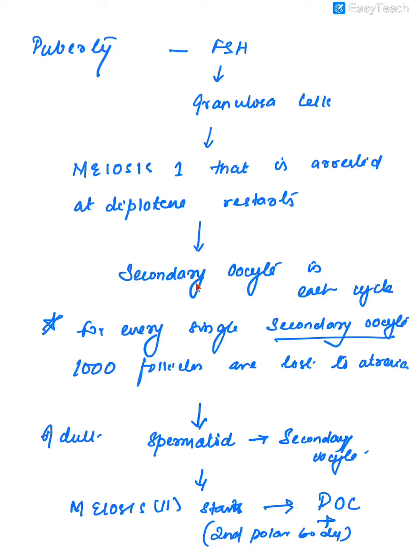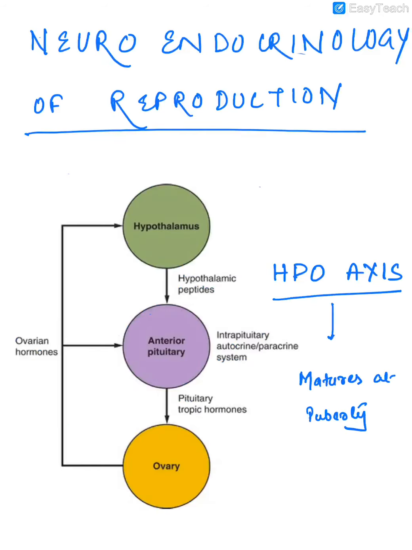And this causes the release of a secondary oocyte in each cycle. The rest of the things we have already discussed during oogenesis. So, we have covered the basics of the development of the gonads and reproductive system.